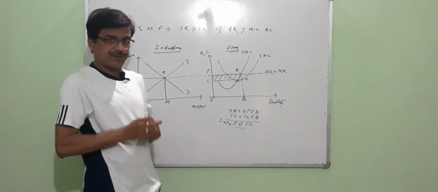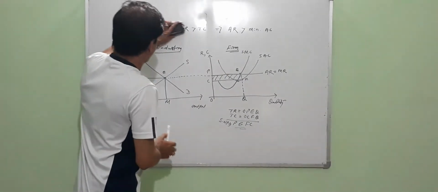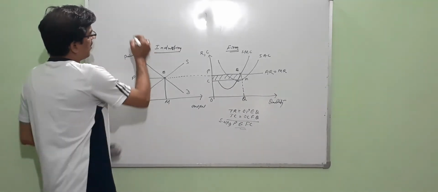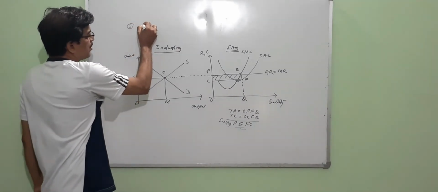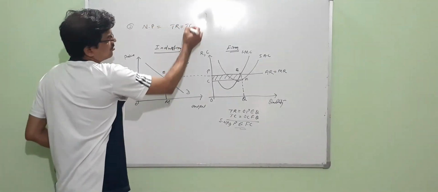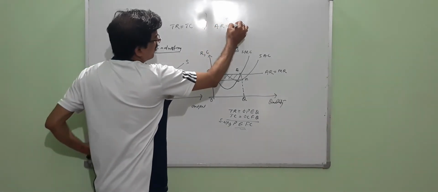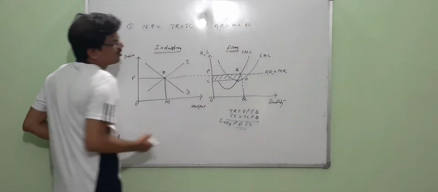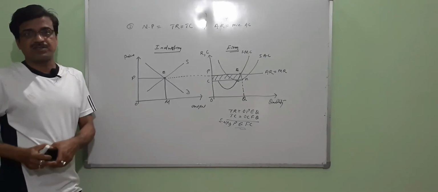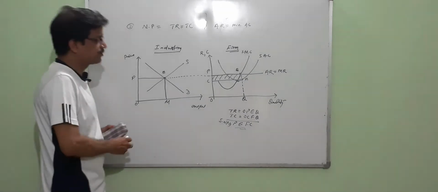In case of normal profit, total revenue exactly equals the total cost. That means average revenue equals the minimum point of your average cost curve. Right? Average revenue must be exactly equal to the minimum point of your average cost curve. Now, how do you have to determine this? Let's start with this figure.